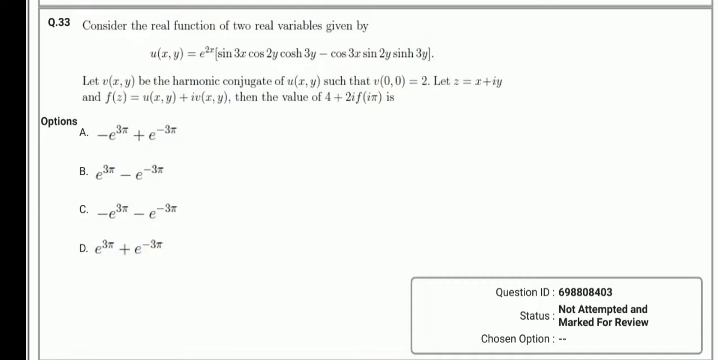Option B: e to the power 3 pi minus e to the power minus 3 pi. Option C: minus e to the power 3 pi minus e to the power minus 3 pi. Option D: e to the power 3 pi plus e to the power minus 3 pi. Now solve this.